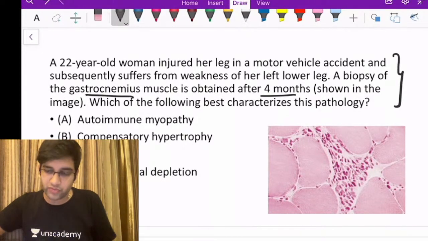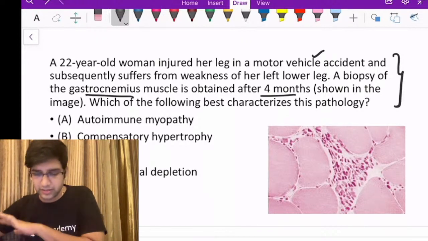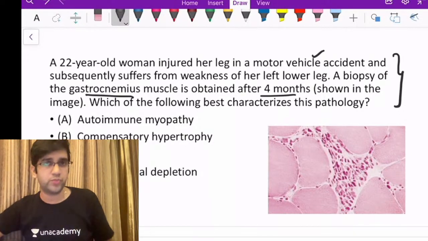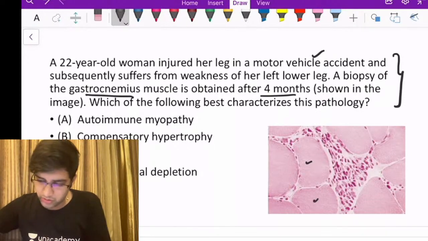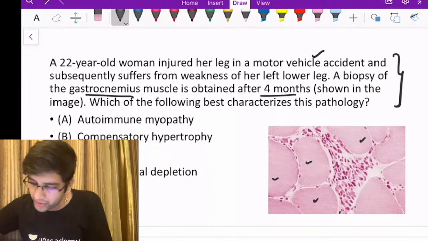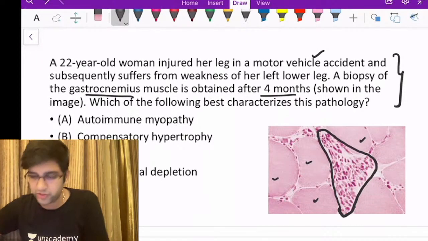So I have a classical history of a motor vehicle accident. After that, I'm having an injury. Now, let's look at the image, then we'll come to the MCQ points, right? So look at this image, normal, right? So am I right in saying that I'm having atrophy of a group of muscle fibers here?